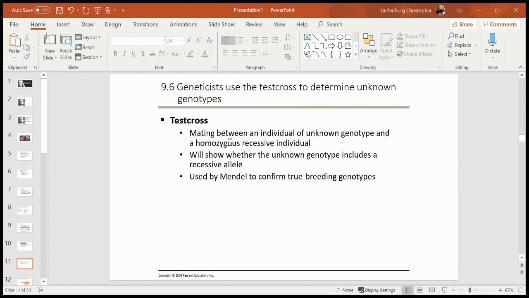So the other thing that Mendel did, and this is quite easy, is he did what's called a test cross. And what you do for a test cross is, let's say you have an individual who's showing the recessive phenotype, and you know they're homozygous because if they're showing the recessive phenotype, they have to have two copies. So what he did was he was taking homozygous recessive individuals, crossing them with something that was showing the dominant phenotype. But if it's the dominant phenotype, you don't know if they're homozygous or heterozygous. And so he would cross them to find out.